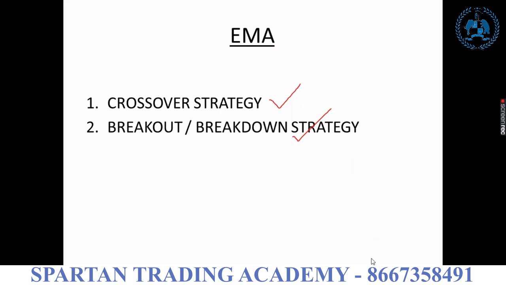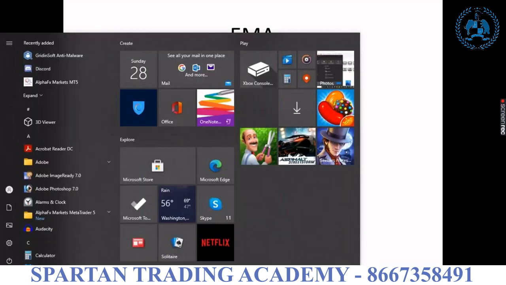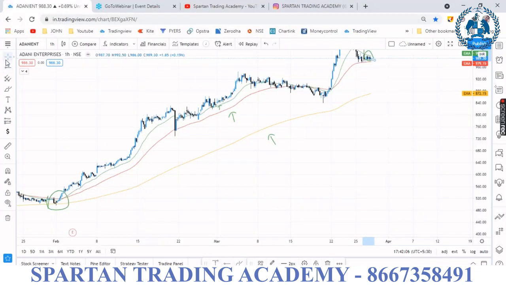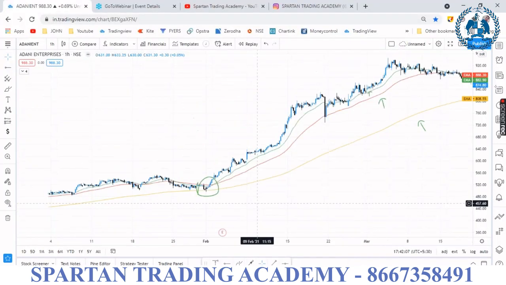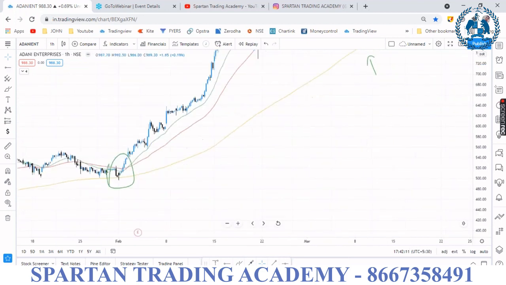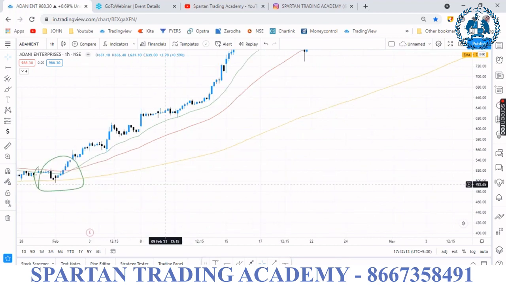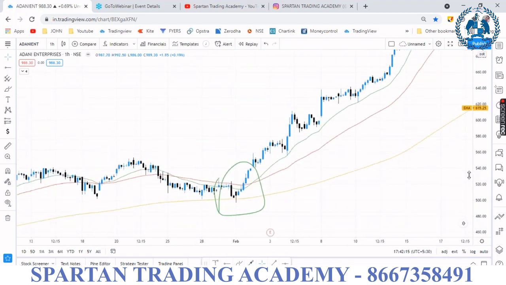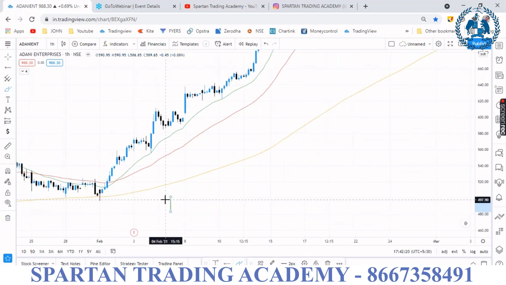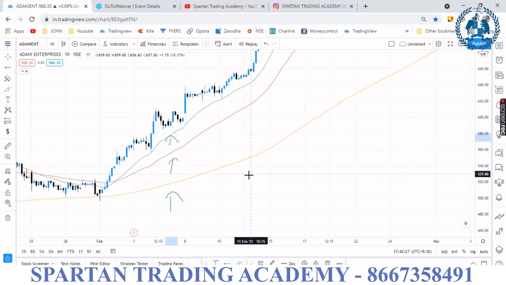Okay, what about the crossover? You can see here. Zoom in. Okay, this is 200, this is 50, this is 20.